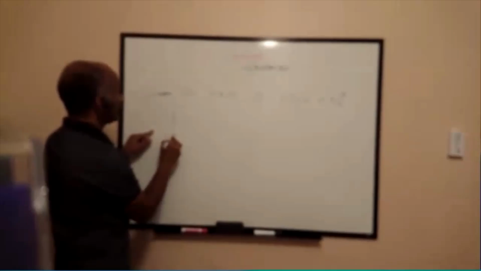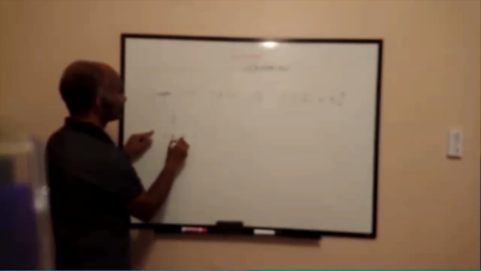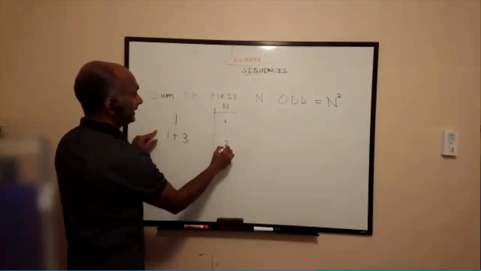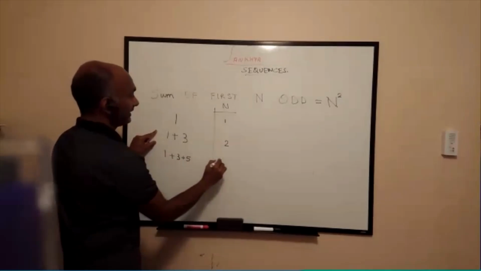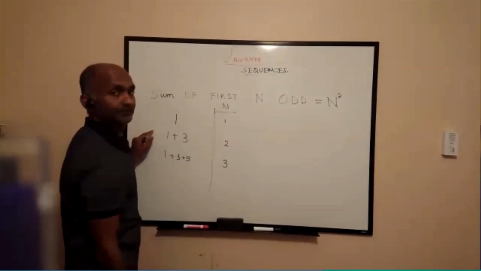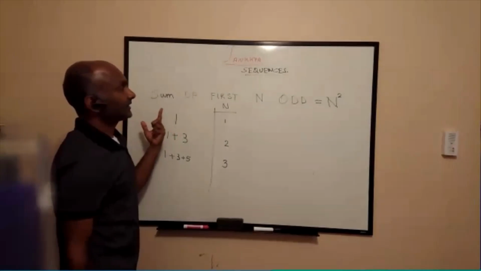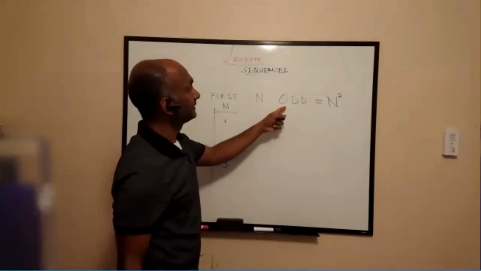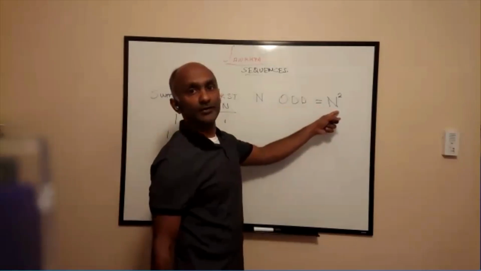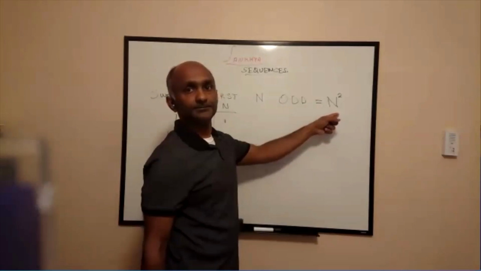When we had 1 plus 3, n is 2. 1 plus 3 plus 5, n is 3. Like that. So that's what we mean by sum of first n odd numbers is n square. So let me erase that.